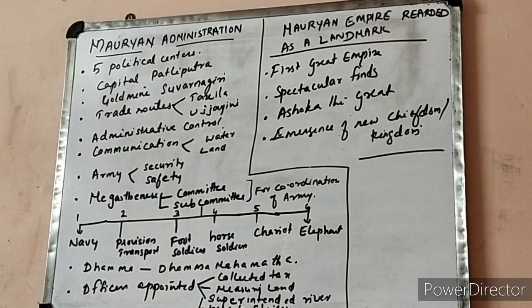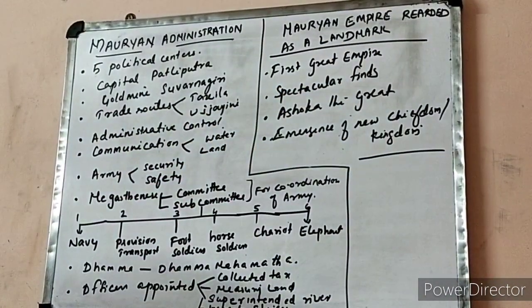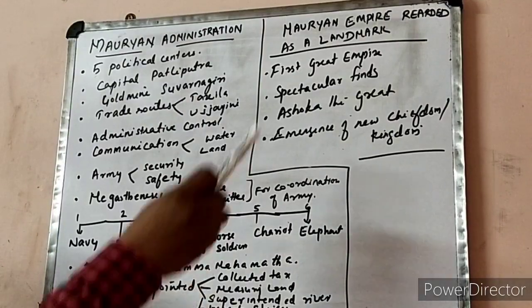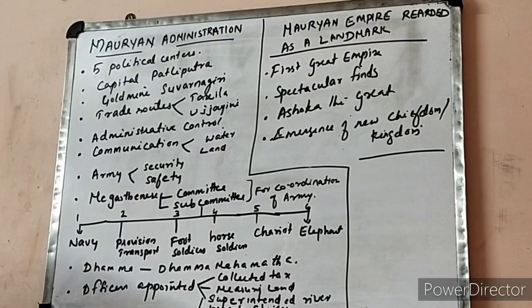अब बोर्ड एक्सप्लेनेशन. So this is the board explanation of two topics, that is Mauryan administration and the Mauryan Empire regarded as a landmark. How important the empire was, right? So first of all, I discuss the Mauryan administration. There were 5 political centers, namely Patliputra, the capital. Then next were Takshila, Ujjaini, Swarnagiri, and Tosali, right?